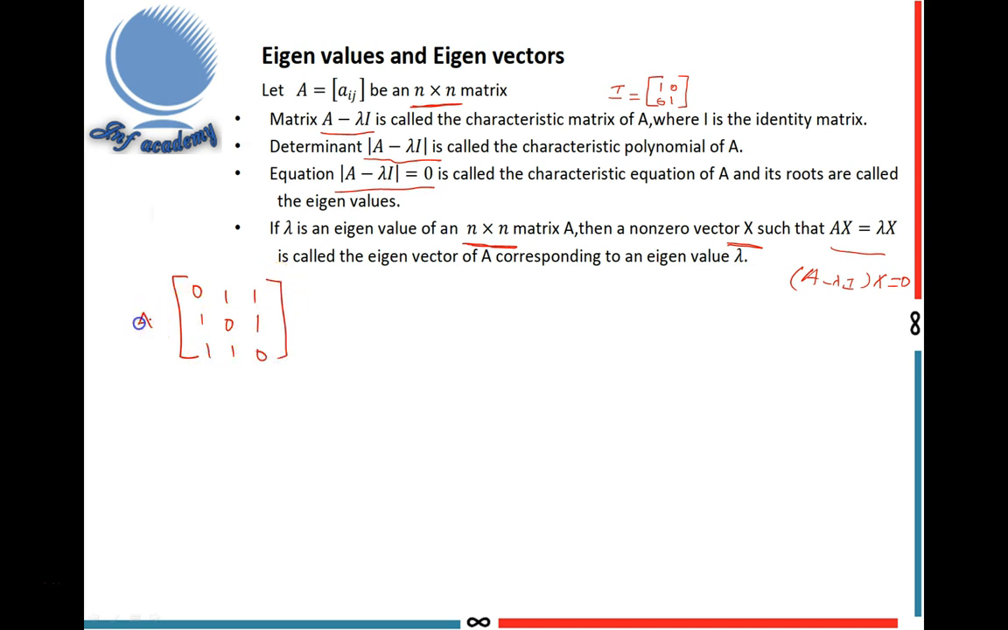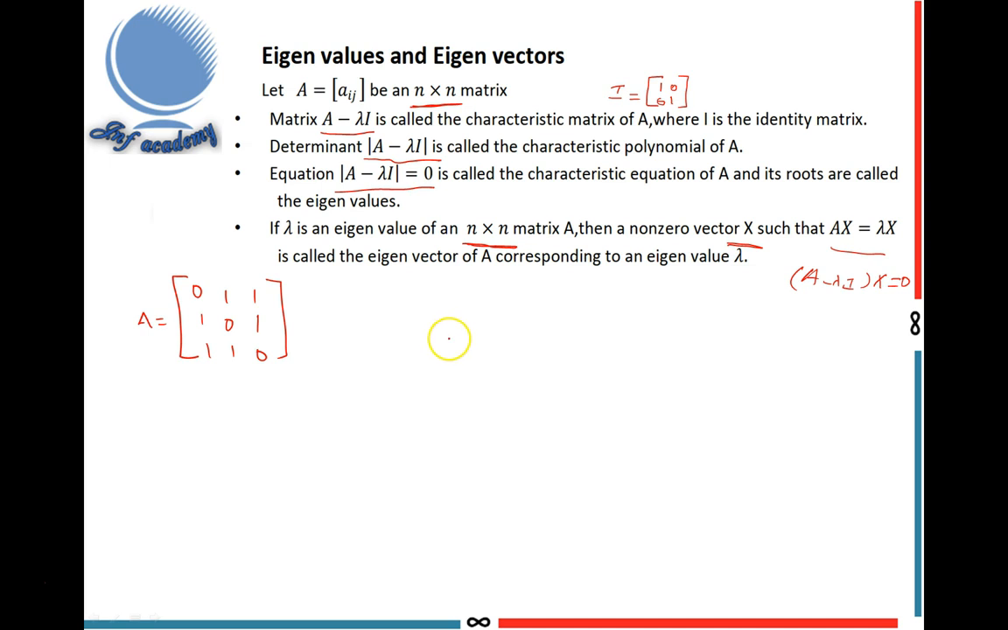Here I select one matrix A equal to [[0,1,1],[1,0,1],[1,1,0]]. First I explain how to find the eigenvalues and eigenvectors by using basic definitions. What is the definition of eigenvalues? The roots of the characteristic equation. So first I find the characteristic equation.